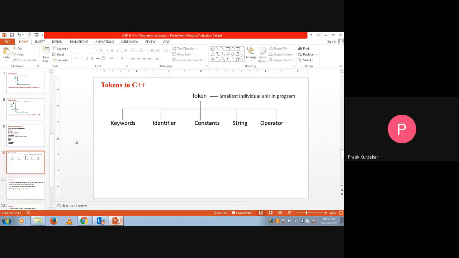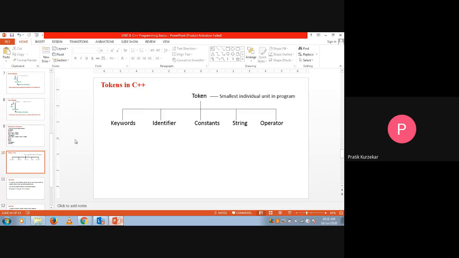Now the next point is the token in C++. So what is a token? A token is the smallest individual unit in a program. So there are 5 types of tokens: keywords, identifiers, constants, strings and operators. So keywords, identifiers, constants, strings and operators are called tokens.